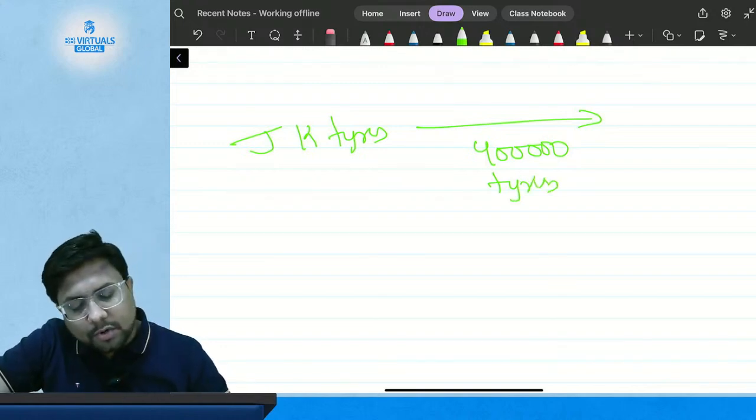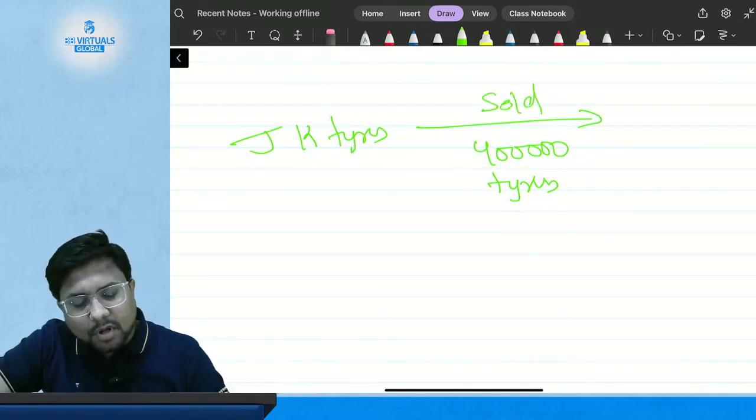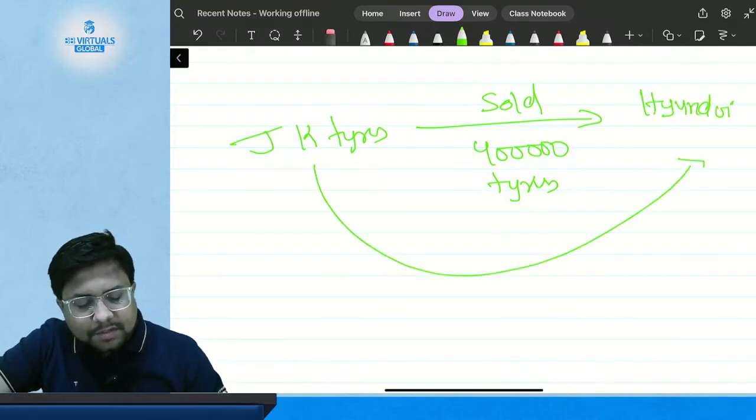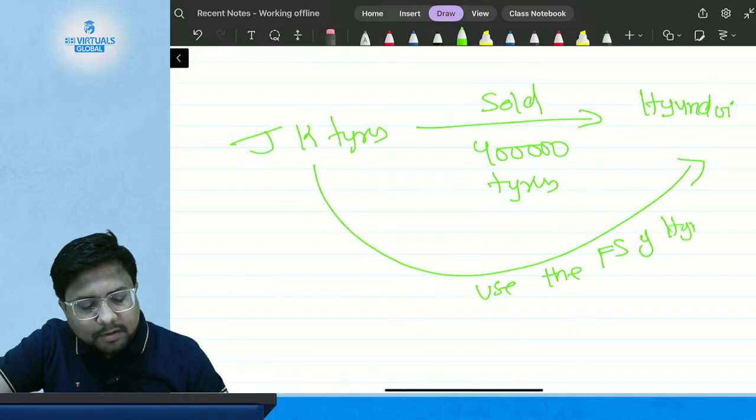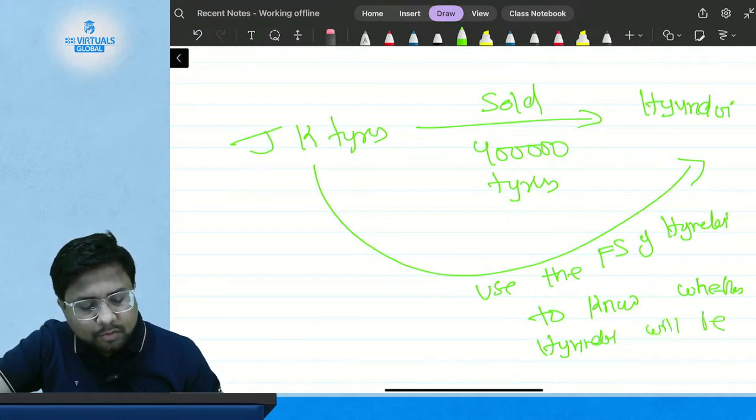So if JK Tires has sold 4 lakh tires to Hyundai, now JK Tires will use the financial statement of Hyundai to know whether Hyundai will be able to pay back or not.